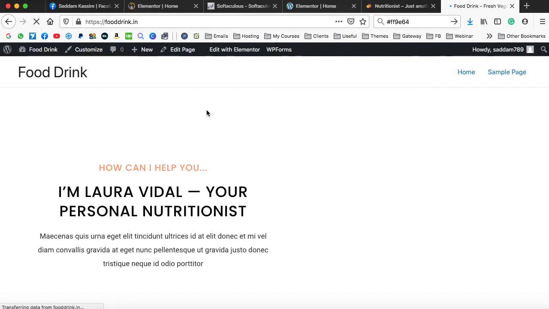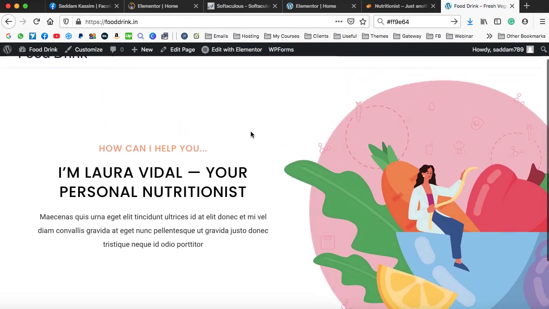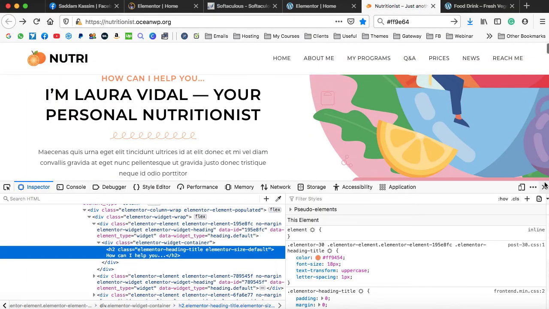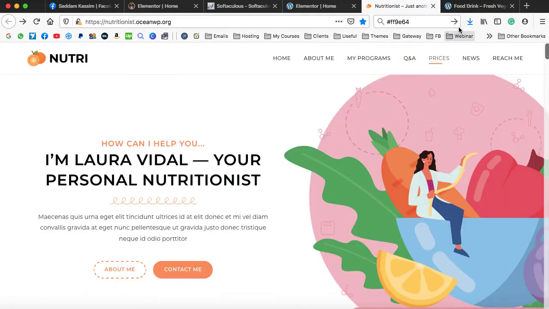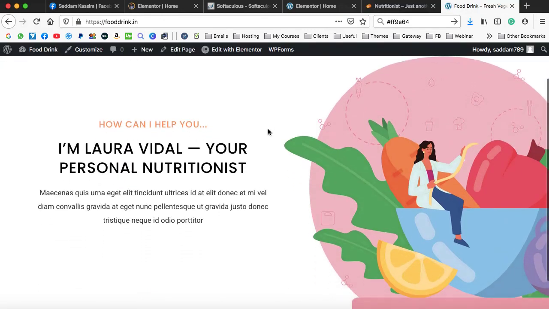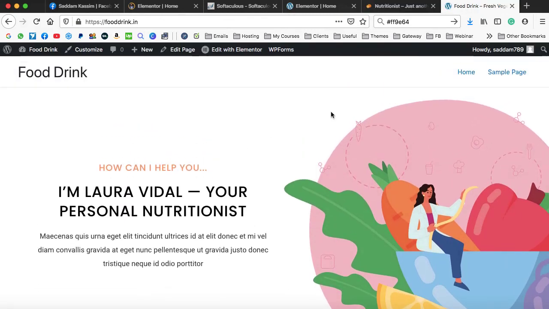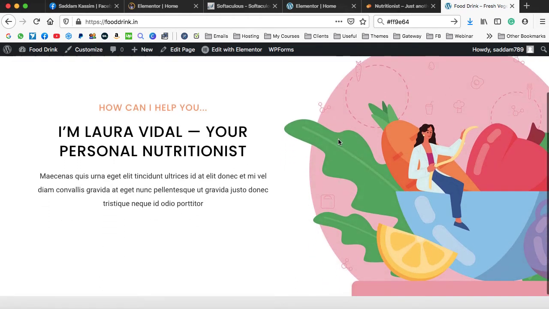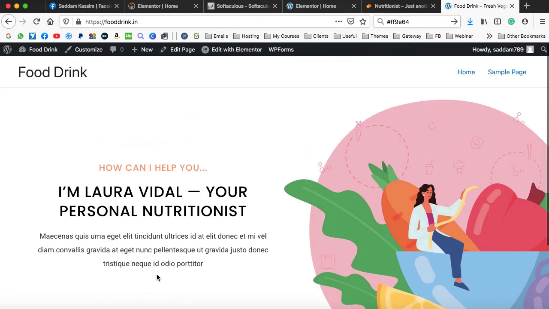So guys, you can see this is how we can add the content onto a page. You can see over here, it looks a little bit similar to the one that we have used over here, and we are going to make it more similar. Okay, so that's really super easy. There are so many settings that you need to play with in order to match a website to a reference website. Now let's go ahead and we can put a button over here.